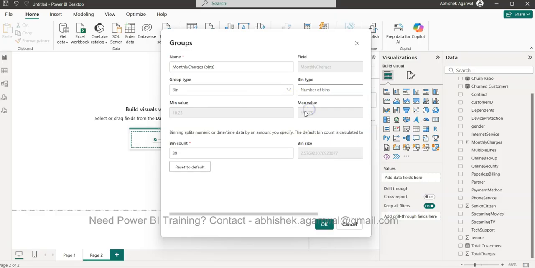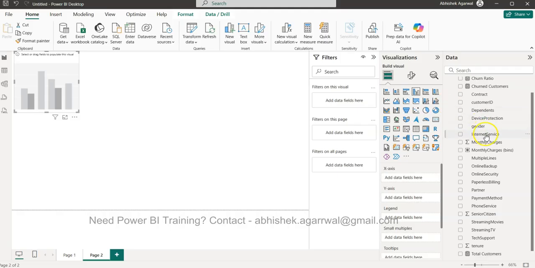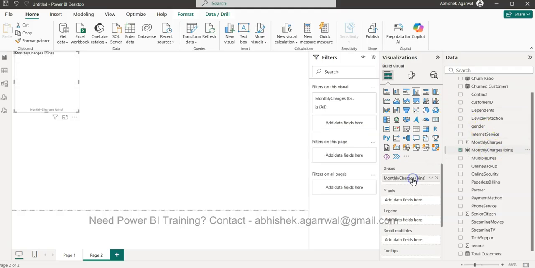So I'll say I need 10 bins, which is generally a pretty standard good count for analyzing it, but it can change based on your needs, right? I'll click OK, and we can experiment with that, so that once we plot that information on the cluster chart, it will give us the relevant output.